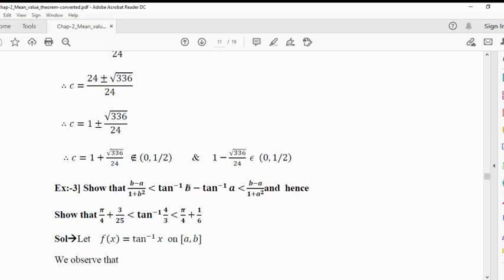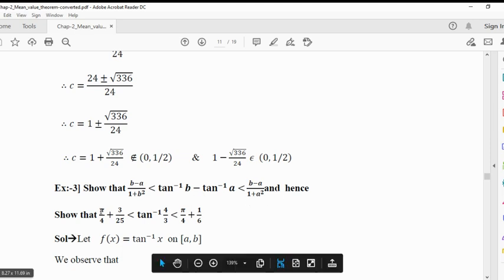Now the third example: show that (b minus a) upon (1 plus b square) is less than tan inverse b minus tan inverse a, which is less than (b minus a) upon (1 plus a square), and hence show that pi by 4 plus 3 upon 25 is less than tan inverse 4 by 3, which is less than pi by 4 plus 1 by 6.